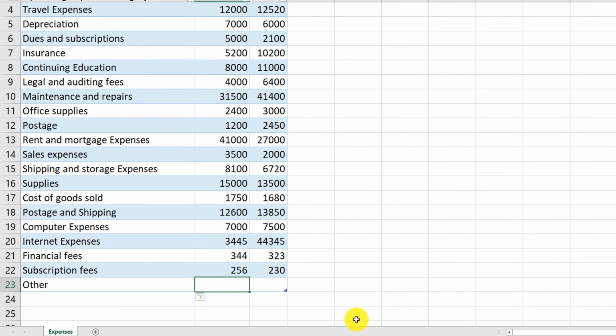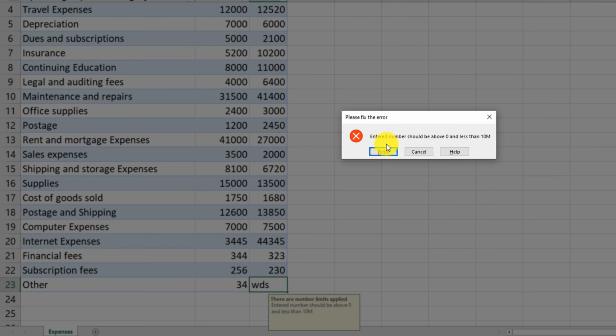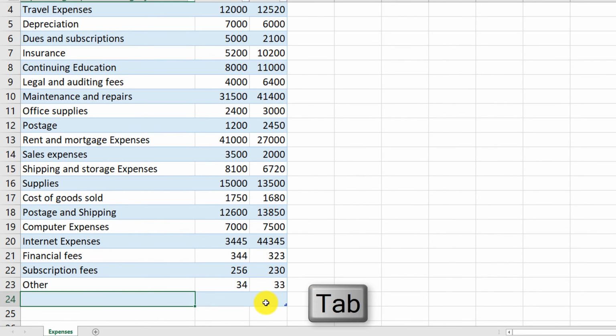For example, if I enter in the actual column values that are not numeric, let's see what happens. We get this error message that we predefined. Entered number should be above 0, but less than 10 million. And we can retry and fix the error, and then click the Tab button, and that allows us to proceed.